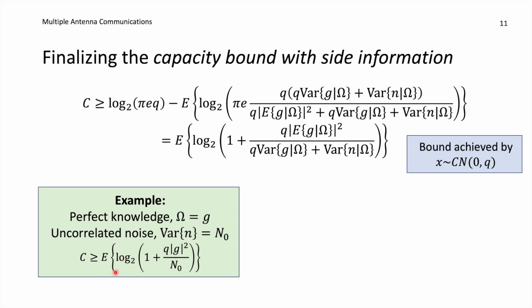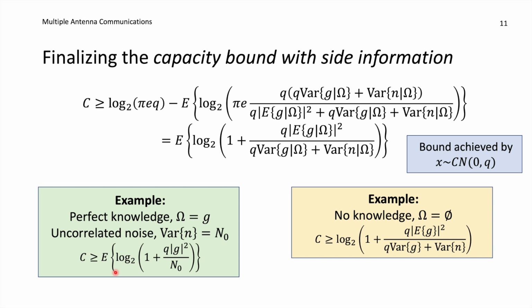The second example is when we have no knowledge at all at the receiver side, so omega is equal to the empty set. Then we don't have any information here, so we replace this with just the expected value of G. Here we get just the variance of G, which we can write like this. And the variance of the noise, when we don't know anything else, is just the variance of noise. And this is the expression that we were computing earlier in this lecture as well.